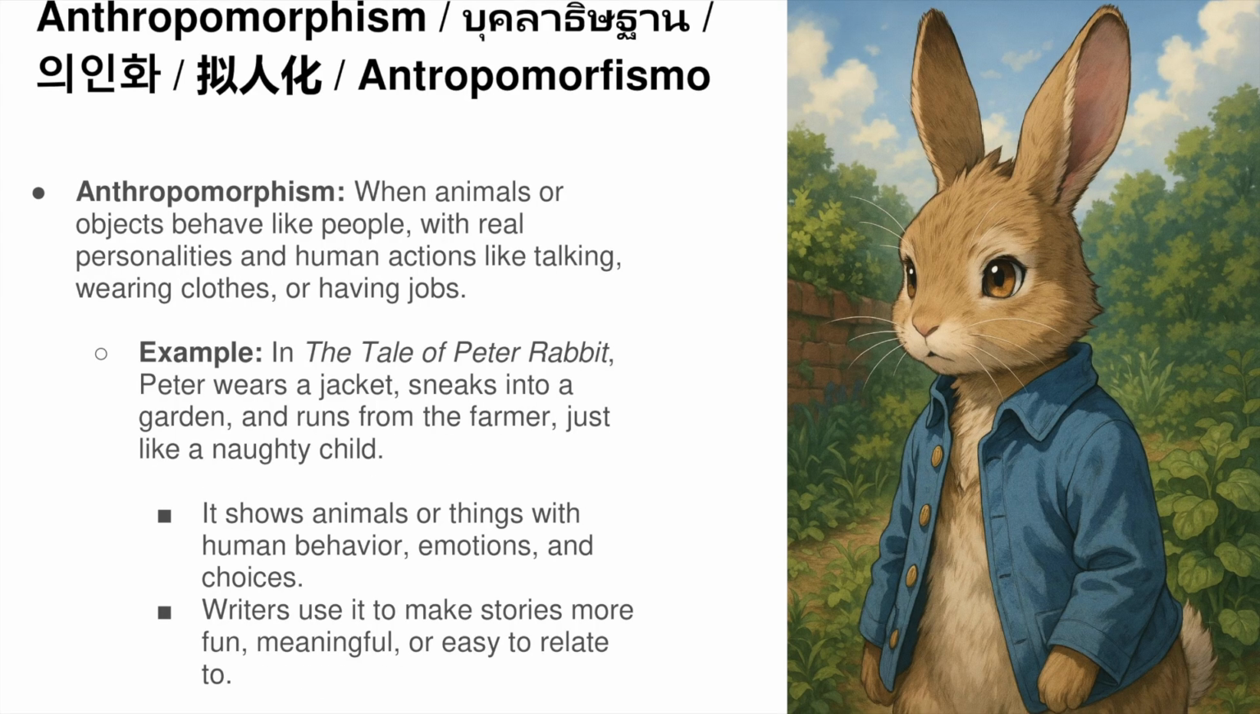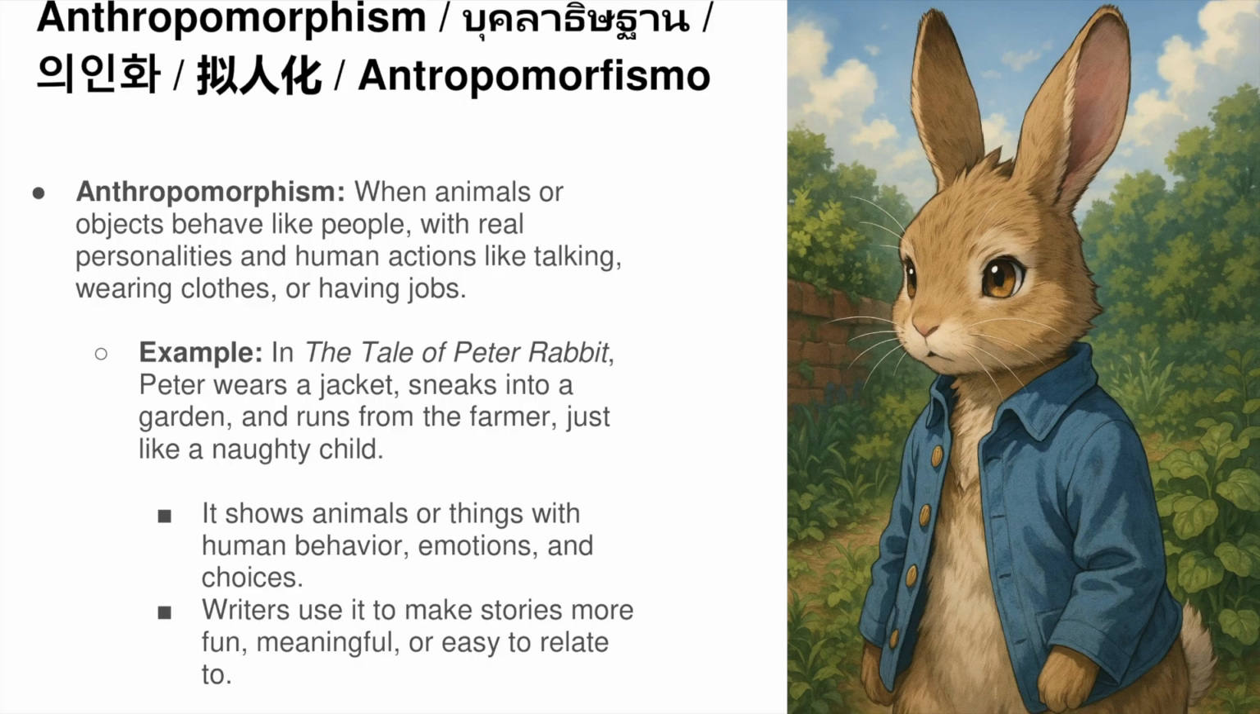Anthropomorphism. Anthropomorphism is when animals or objects don't just seem human, they actually act like people. They talk, they wear clothes, they have jobs, they make decisions like real characters. Think about the tale of Peter Rabbit. Peter Rabbit doesn't just move like a person, he wears a jacket, sneaks into a garden, and runs away from the farmer like a mischievous kid. He behaves like a full character in a story with thoughts and goals of his own.